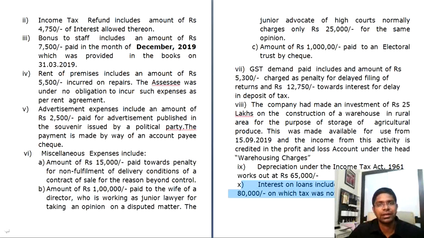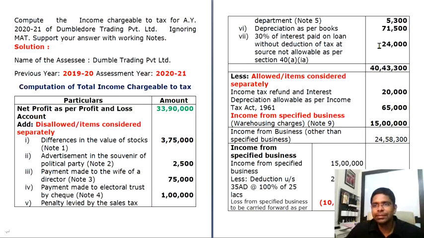Since tax is not deducted, 30% of the amount will be disallowed. The same thing is being added back here because it is disallowed. Now, after adding back, your profit will be elevated from 33,90,000 to 40,43,300. Now, after this, there are a few items which you have considered as your income, but they are not actually your income. So you can reduce them from your PGBP.